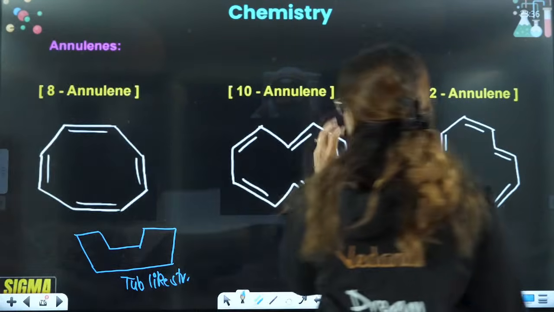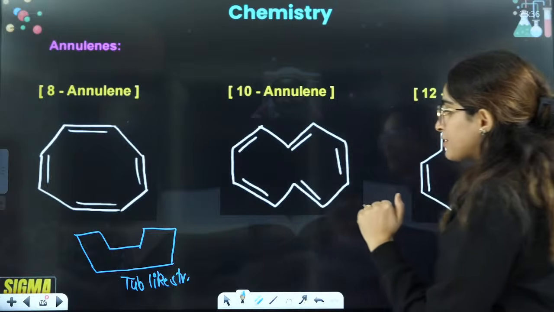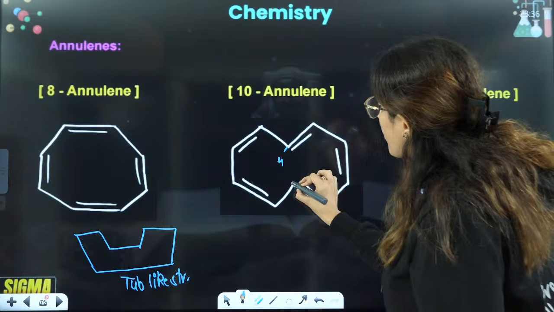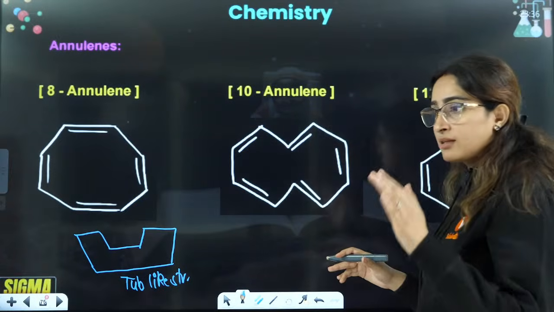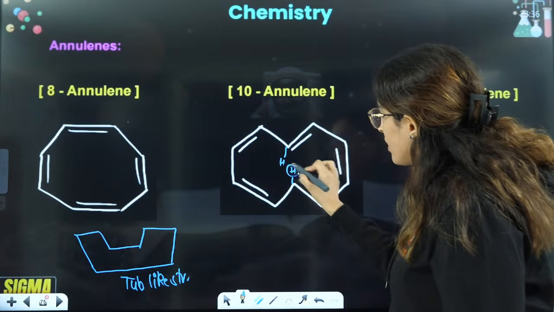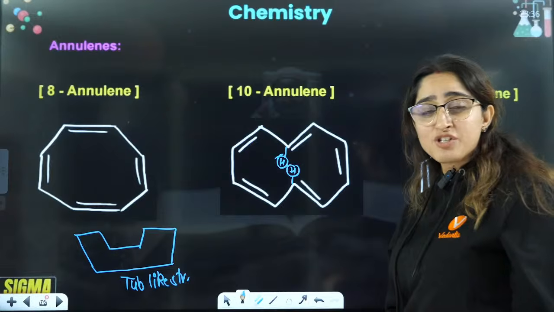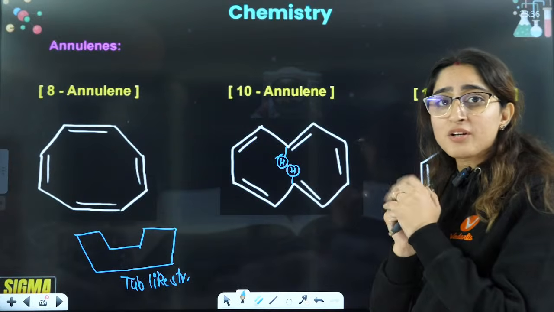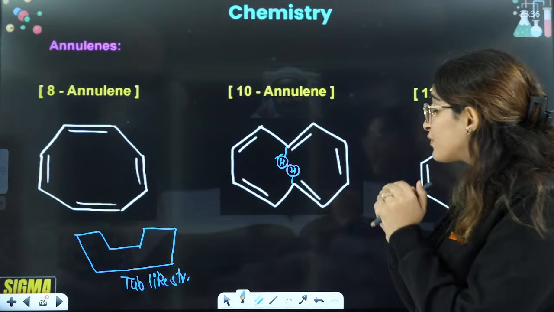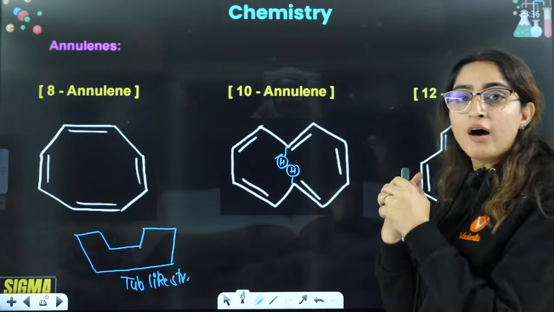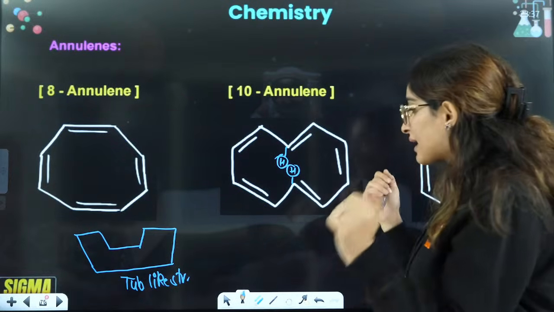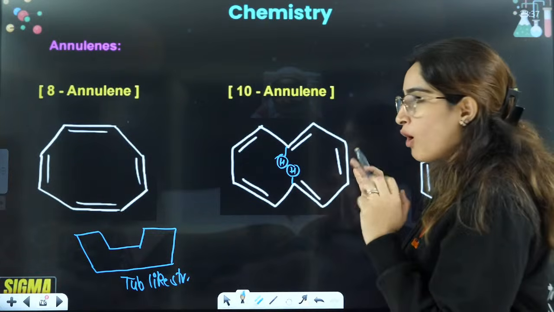Here it is 10 carbons, it has 10 pi electrons. But why is this non-aromatic? Because if this is planar, then the angle should be 120 degrees. Because of this hydrogen-hydrogen repulsion, the hydrogen-hydrogen repulsion is very high. Because of this, it will cause such a high effect of angle strain that this will go out of the plane only, right? So that is the reason they are non-planar.